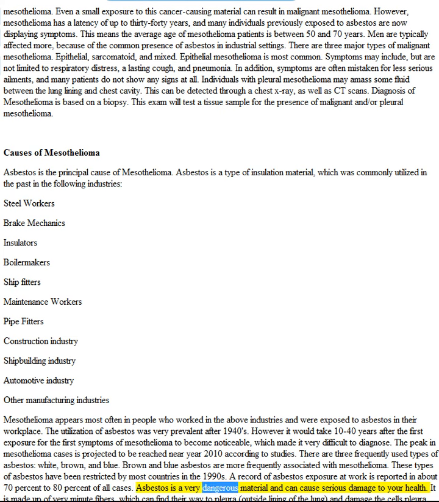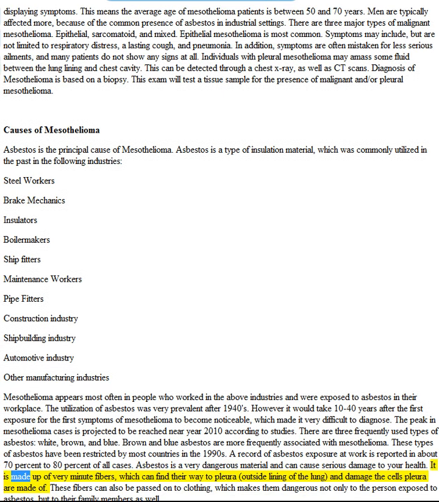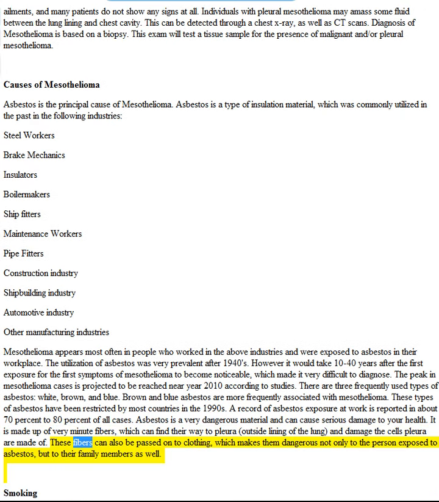Asbestos is a very dangerous material and can cause serious damage to your health. It is made up of very minute fibers, which can find their way to the pleura, the outside lining of the lung, and damage the cells the pleura are made of. These fibers can also be passed on to clothing, which makes them dangerous not only to the person exposed to asbestos, but to their family members as well.